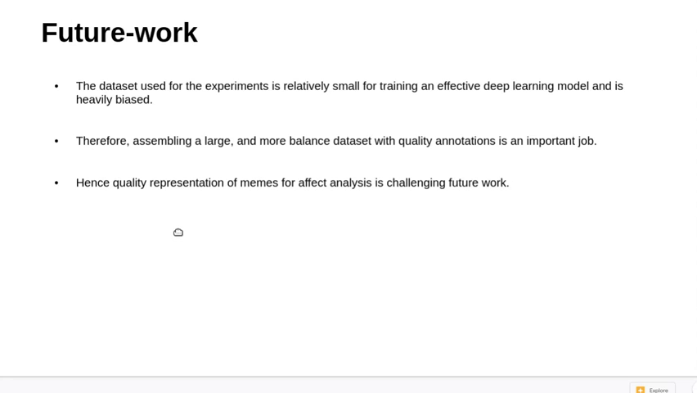We observed the dataset used for the experiments is relatively small for training and is heavily biased. Therefore, assembling a large and more balanced dataset with quality annotations is an important job. Hence, quality annotation of memes for emotion analysis is a challenge for future work.